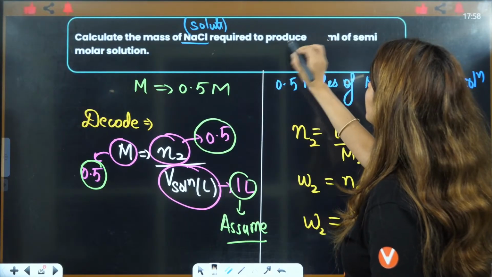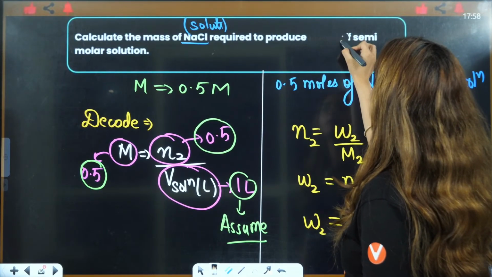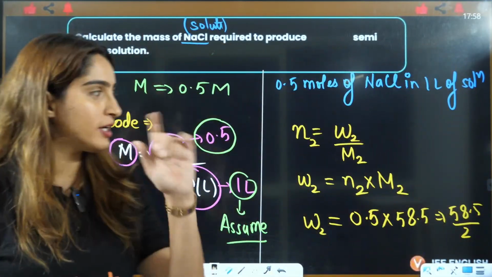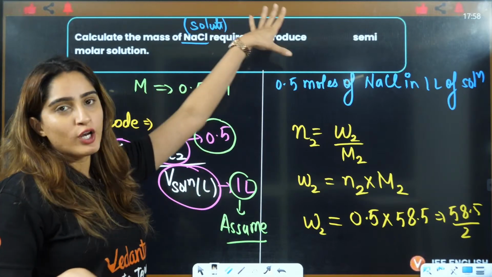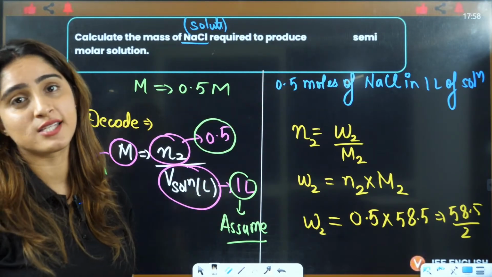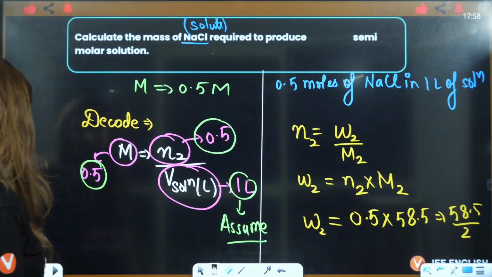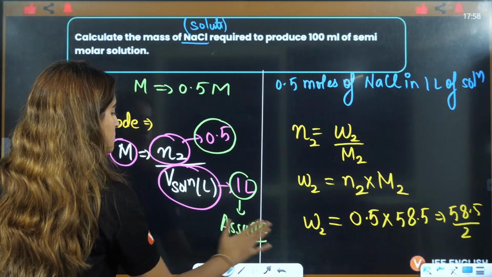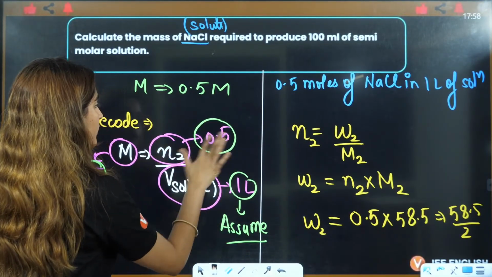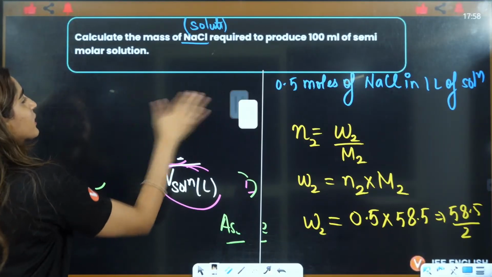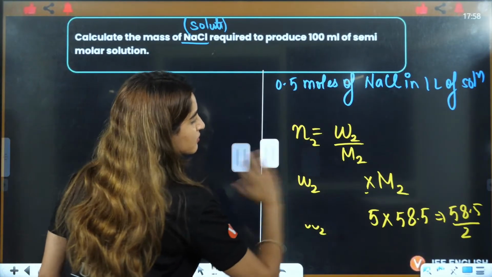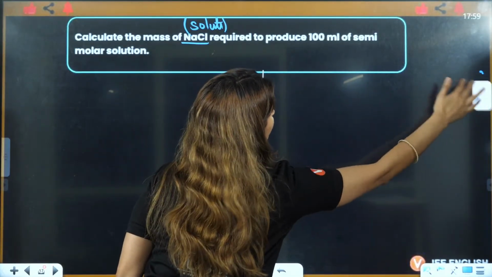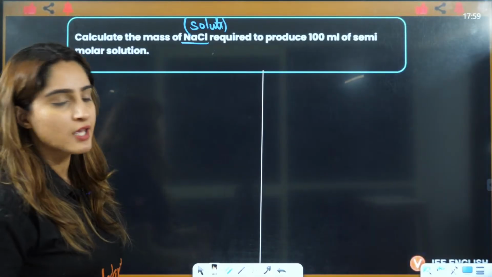What if this was not given? Then you would have solved it like this, right? Wait a minute, students. If the volume is not given, then you can solve it like this. But now the volume was given to us, right? Now we will solve if the volume is given, right? So this becomes wrong because I have to solve an even more complicated question for you right now, right? Because if volume is not given, then how to solve it, that I have told you, right? Now we will see if volume is given, then what we have to do.